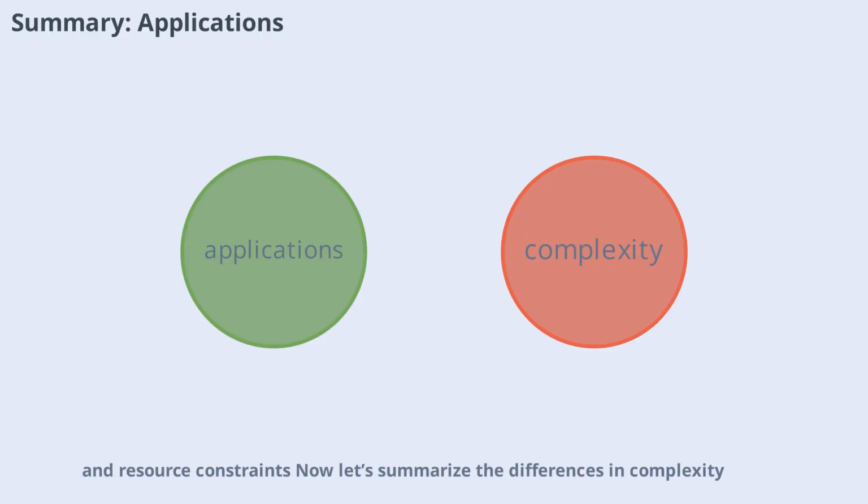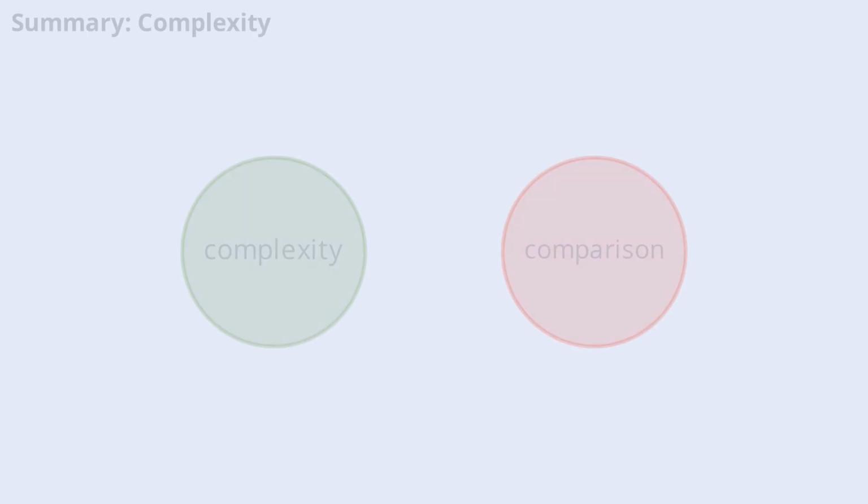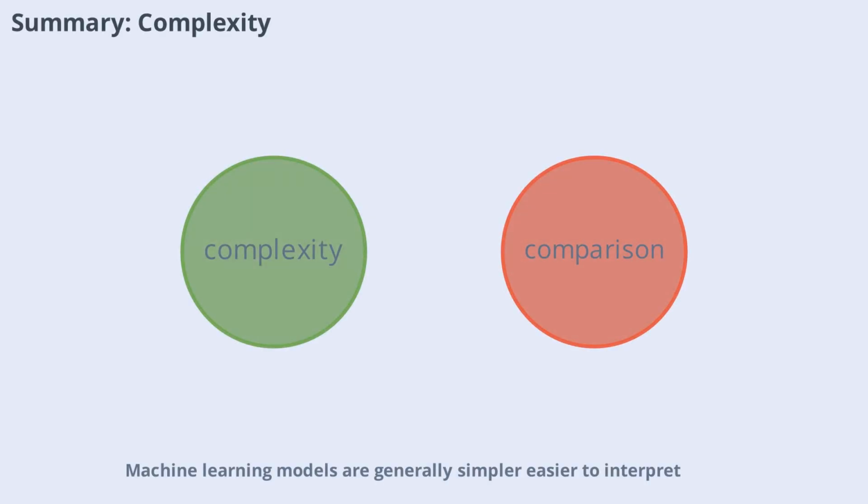Now, let's summarize the differences in complexity. Machine learning models are generally simpler, easier to interpret, and require less data and computational power. Deep learning models are more complex, need large datasets, and demand significant hardware resources. However, this complexity enables deep learning to solve problems that are beyond the reach of traditional machine learning. Understanding these trade-offs is crucial for making informed decisions.